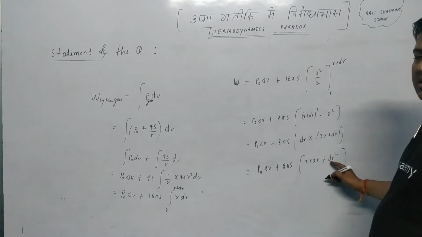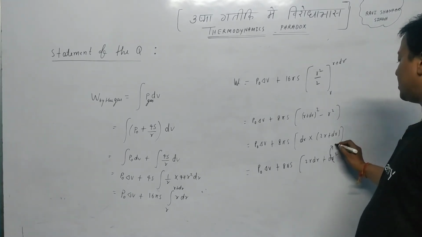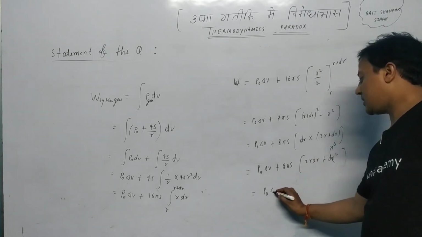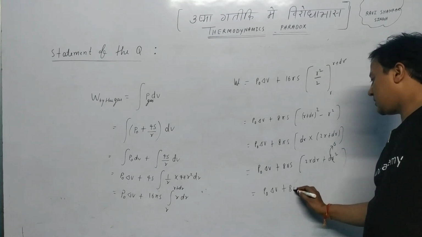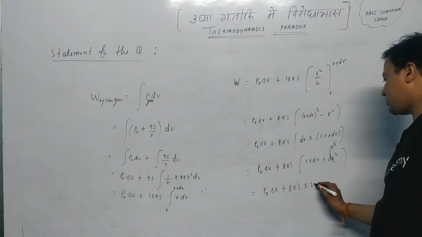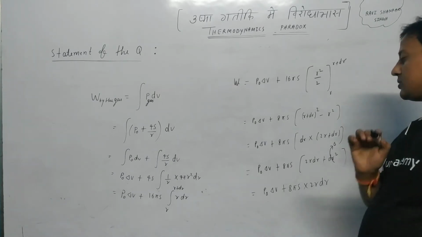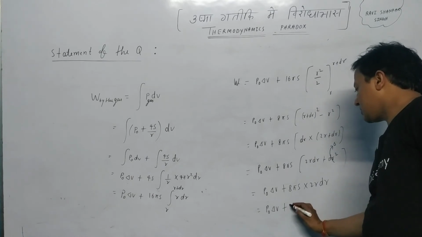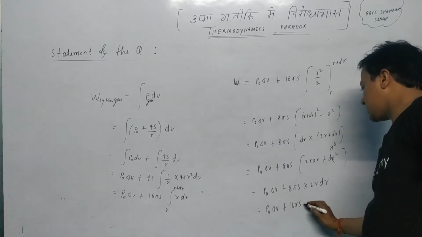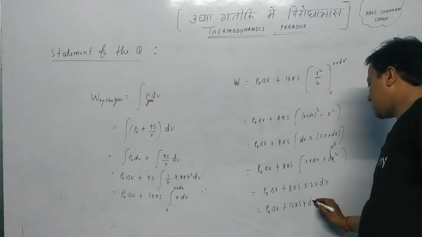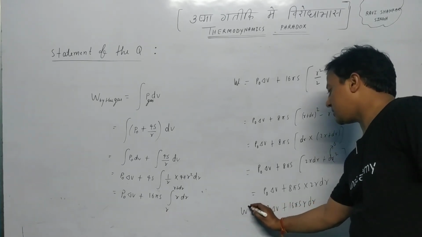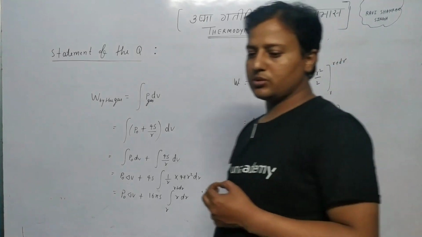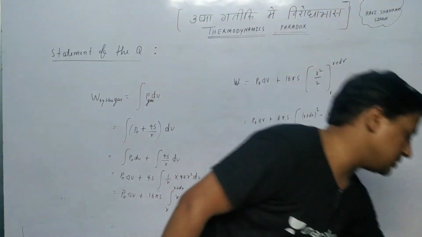This dr square is a negligible term, so it is zero. So the result is P naught delta V plus 8 pi S multiplied by 2R dr, which comes out to be P naught delta V plus 16 pi S R dr. So this is the total work done by the gas, and now we have to put it into the definition of C.